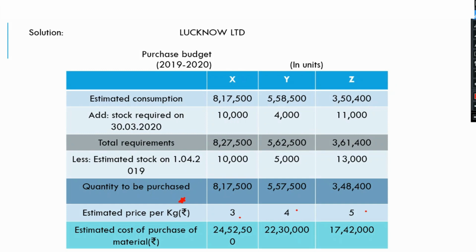It amounts to the estimated cost of the materials: 24,52,500, 22,30,000 and 17,42,000. So this is how a purchase budget looks like.